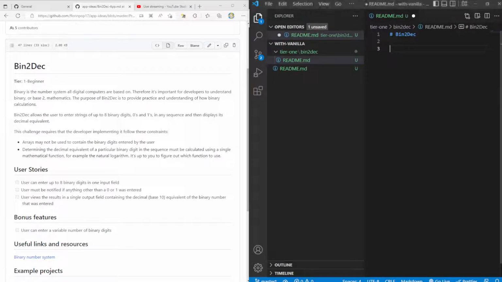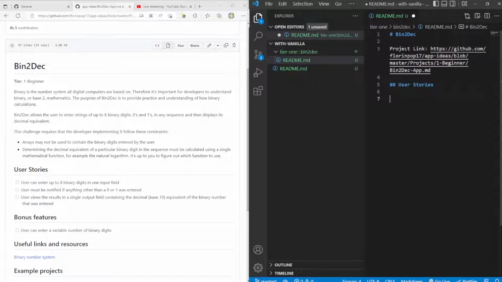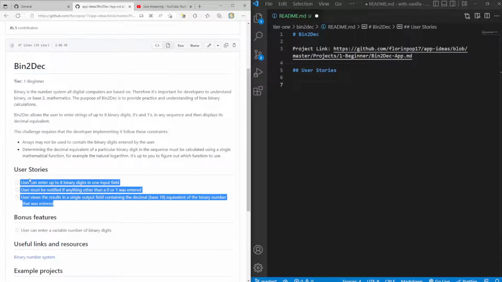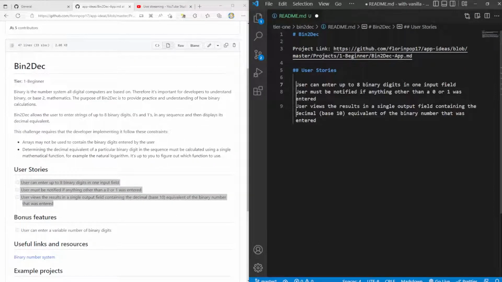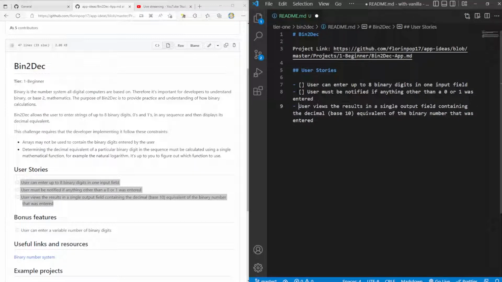We'll say, let's say like project link. We'll say that our user stories, I want to copy the same thing because it's going to help us keep track of what we have to do. So I think if I just copy these and I do this, let me see. I think this would work. If this doesn't work, then we'll figure out how to do it. We'll make it look nice afterwards. I don't remember if it's like this or like this. I think this will be fine.